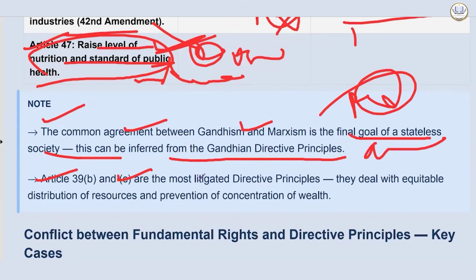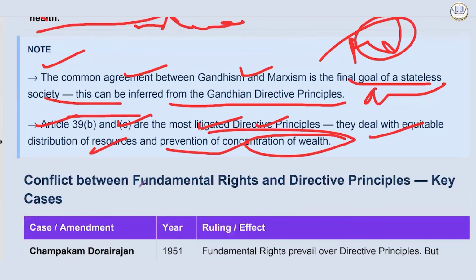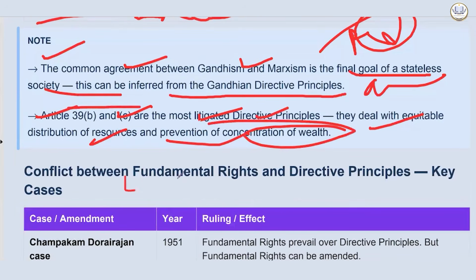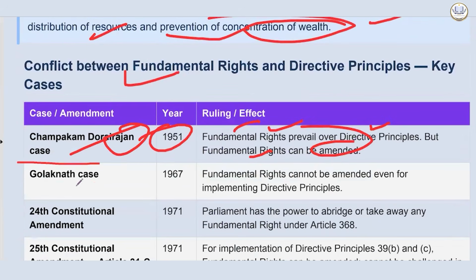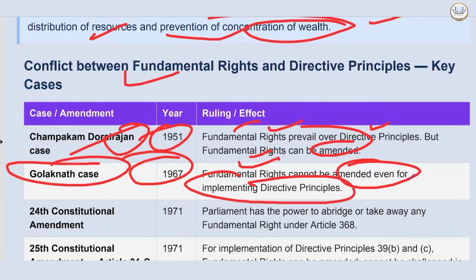Article 39B and C are the most litigated directive principles. They deal with equitable distribution of resources and prevention of concentration of wealth that we read previously. Now, conflict between fundamental rights and DPSP. There was a case called Champakam Dorairajan case in 1951. In that, the court said that fundamental rights prevail over DPSP, but fundamental rights can be amended. Golaknath case, 1967: fundamental rights cannot be amended even for implementing directive principles.